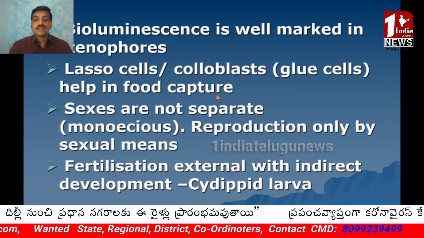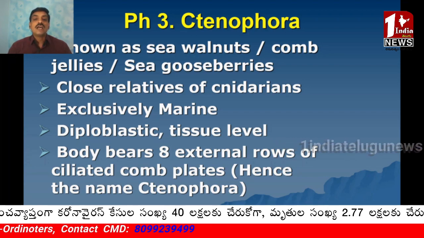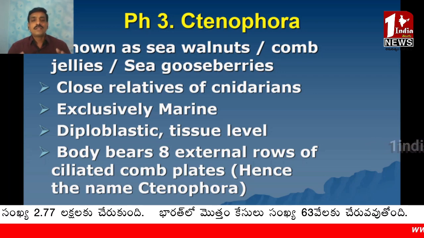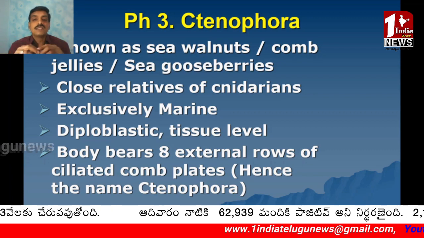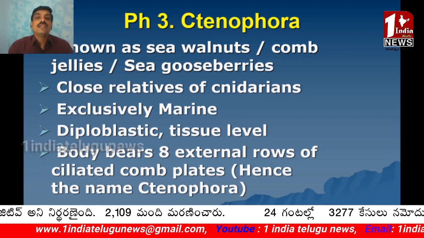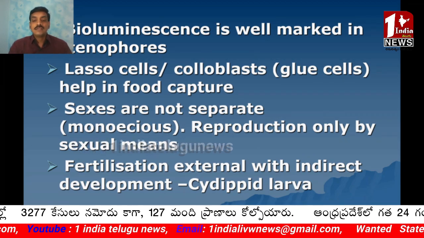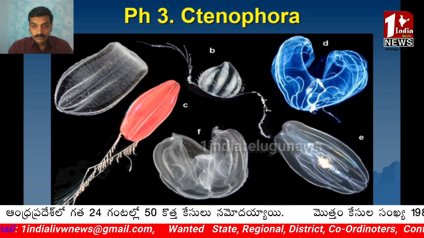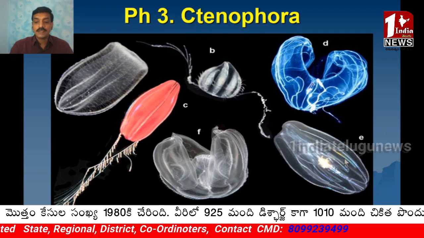They are diploblastic, means there are two layers, ectoderm and endoderm, and mesoderm is absent. Tissue level of organization is seen as in cnidarians. And the particular character of ctenophores is that the body bears 8 external rows of ciliated comb plates. Cteno means comb. Comb plates are there, that's why they are called ctenophores. These 8 comb plates you can observe here in the diagram.